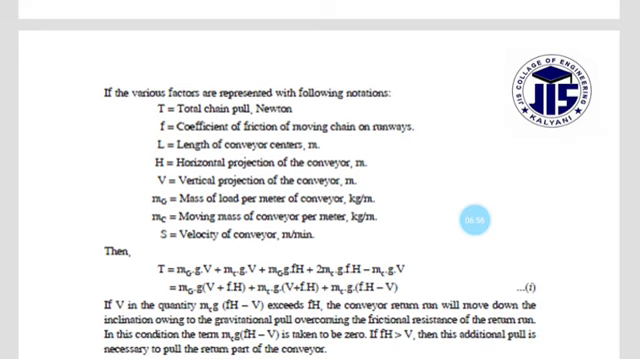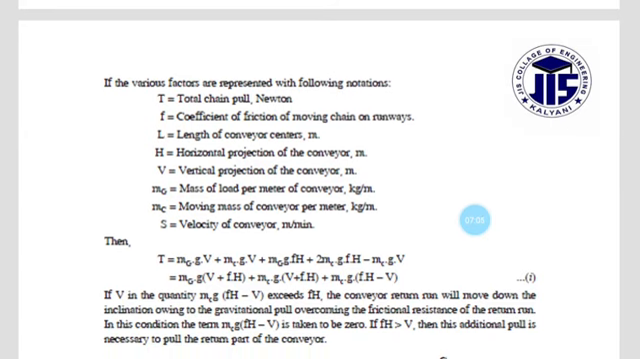And mg is the mass of load per meter of conveyor, in kg per meter, and mc is the moving mass of the conveyor per meter, in kg per meter. And S is the velocity of the conveyor, in meters per minute.